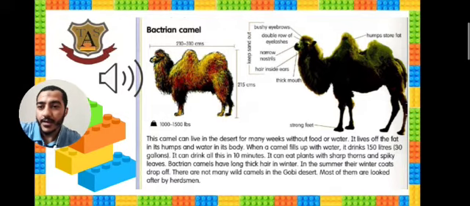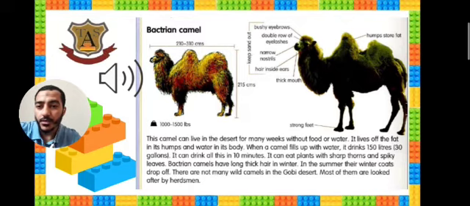Bactrian camels have long, thick hair in winter. Of course, to keep them warm. But in the summer, their winter coats drop off. In the summer, it's very hot. This coat drops off.